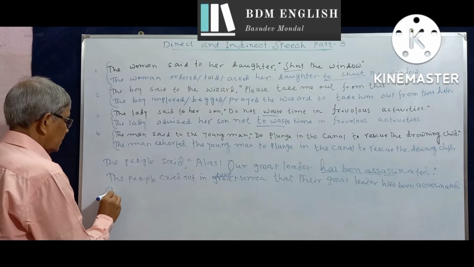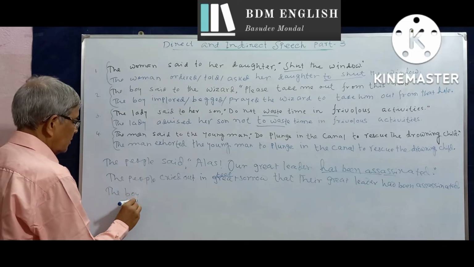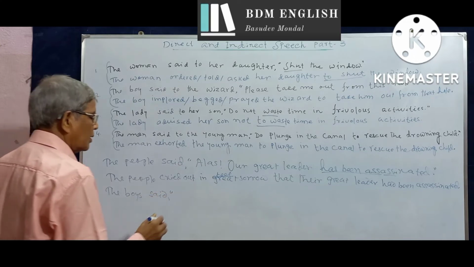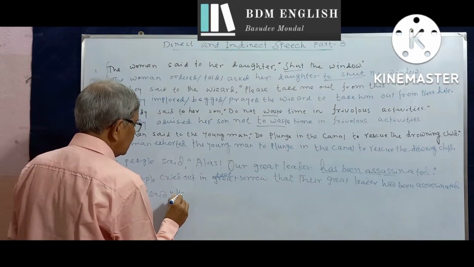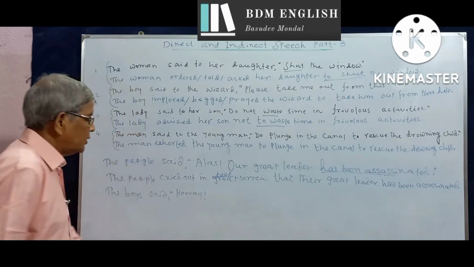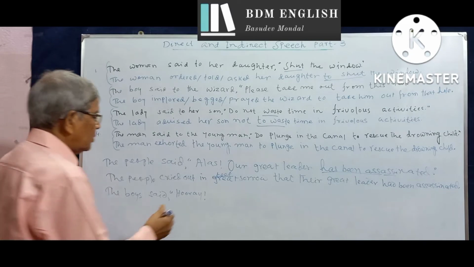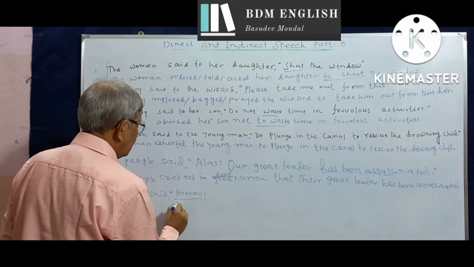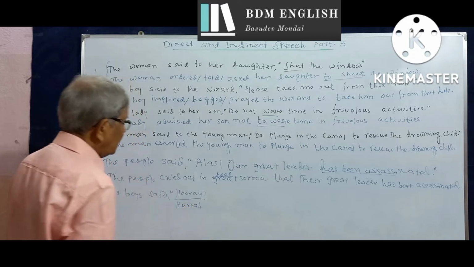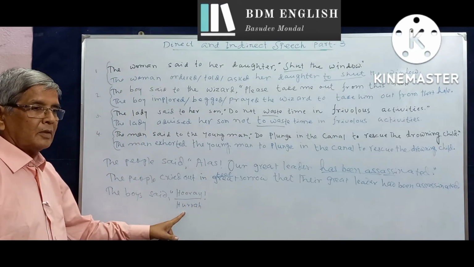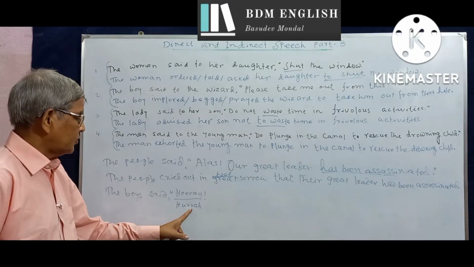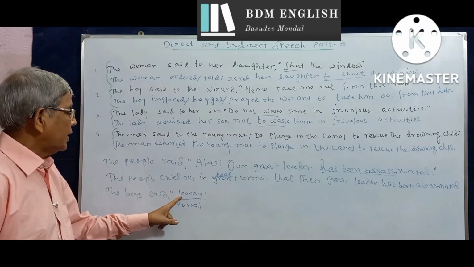The boys said, "Hooray!" This is the word hooray, or H-U-R-R-A-H, hurrah. This word is pronounced hurrah. This syllable is stressed, and this one is hooray.